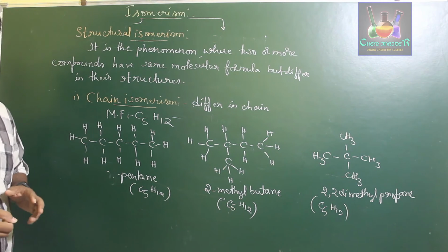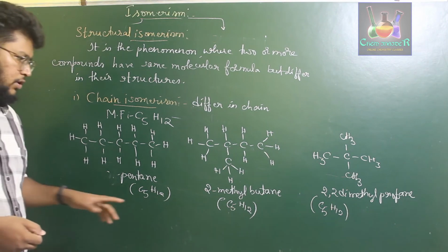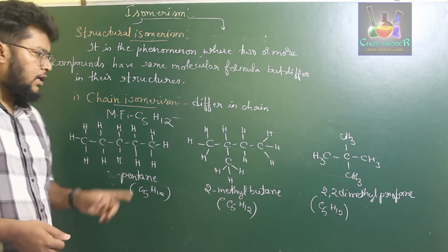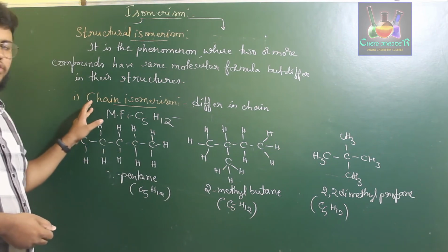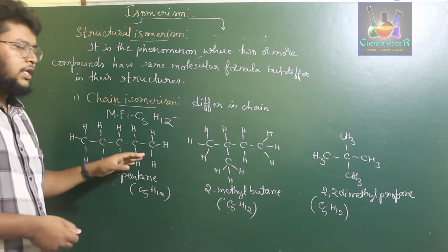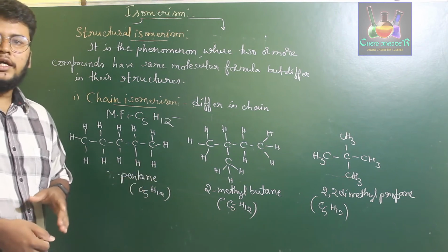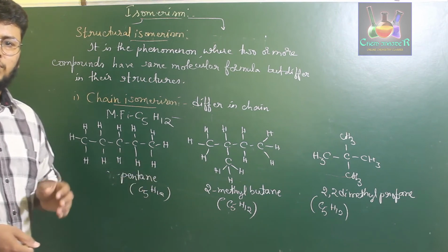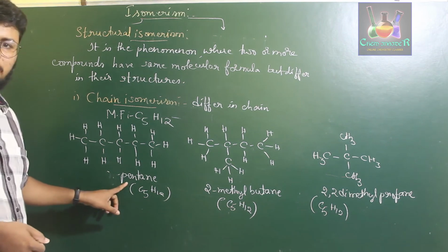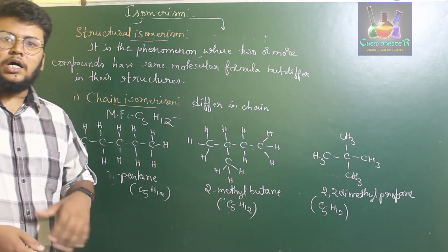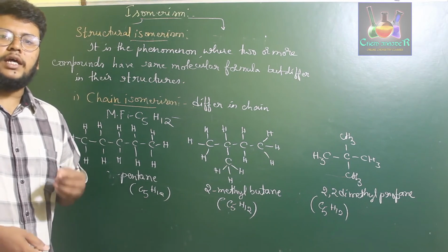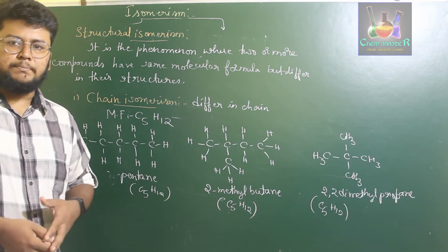Whenever two or more compounds have the same molecular formula and different structures, those are called chain isomers, and the complete phenomenon exhibited by these compounds is called chain isomerism. So pentane, 2-methylbutane and 2,2-dimethylpropane are chain isomers and they exhibit chain isomerism.